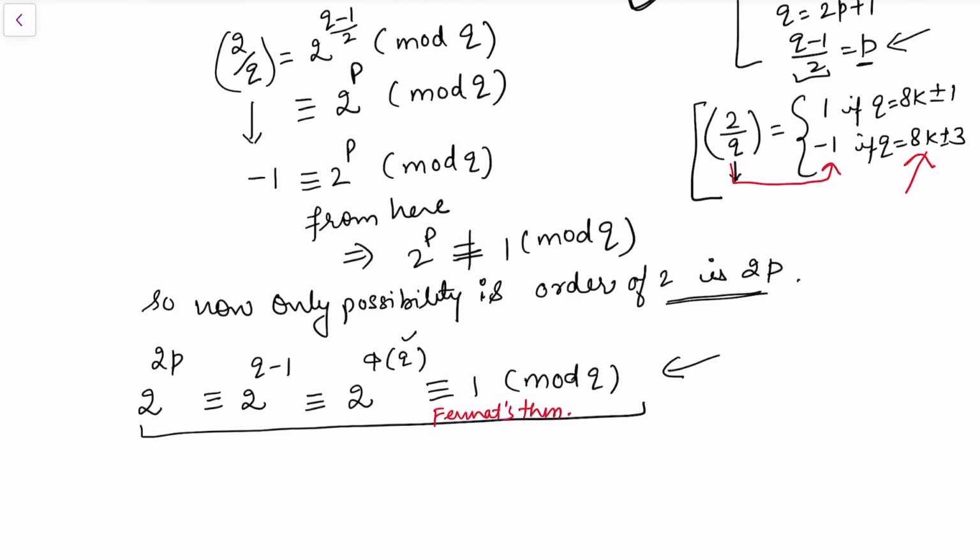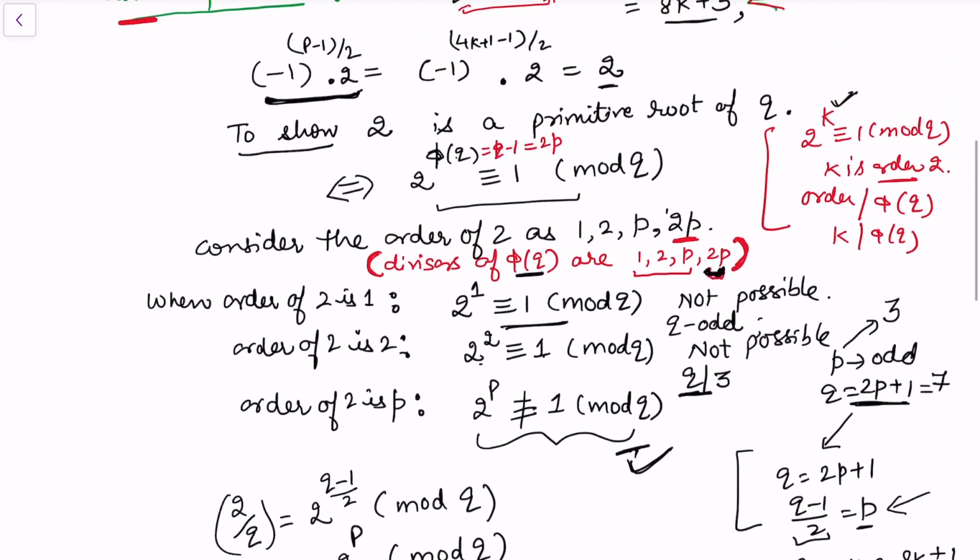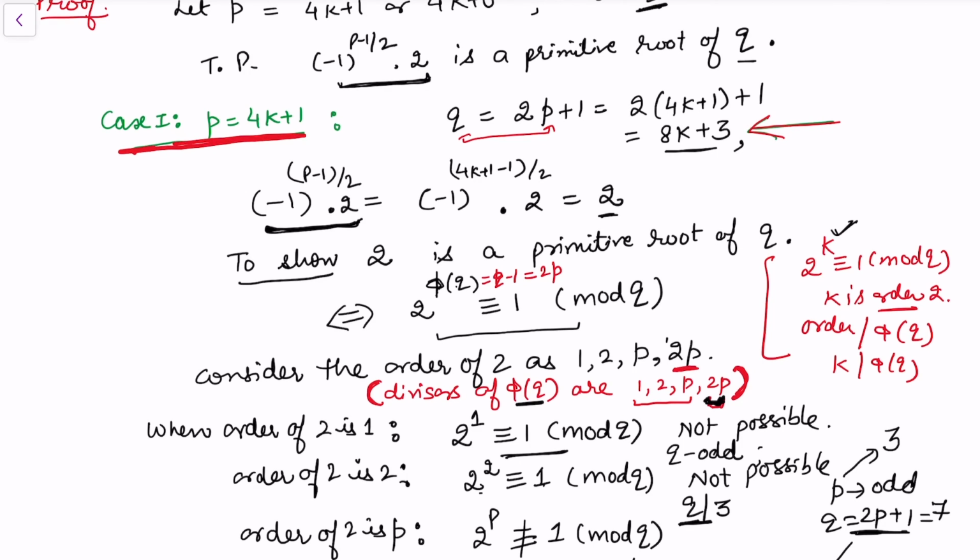This result always holds, independently of whatever we are discussing in context of primitive roots or the Legendre symbol. This congruence always holds for a prime q, because the GCD of 2 and q is 1, so 2^φ(q) is always going to be congruent to 1 modulo q. If this holds, this is equivalent to that one, and that ensures that 2^(2p) is always congruent to 1. So the order of 2 is 2p. And that proves our first case, when I am considering p as 4k + 1.